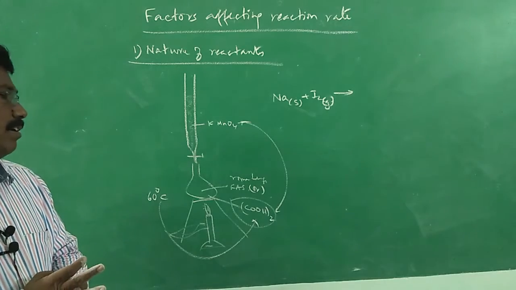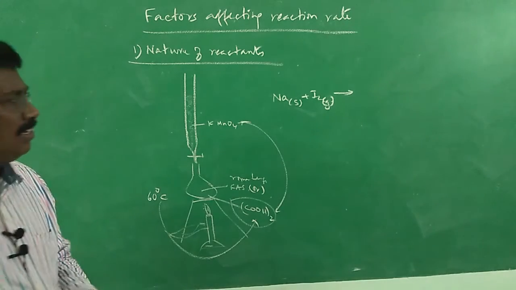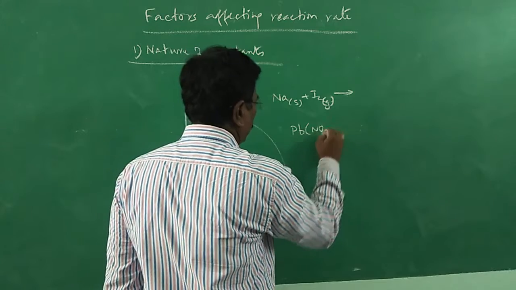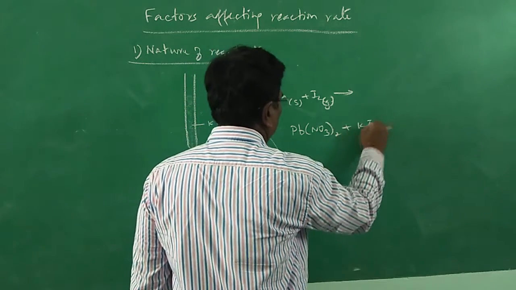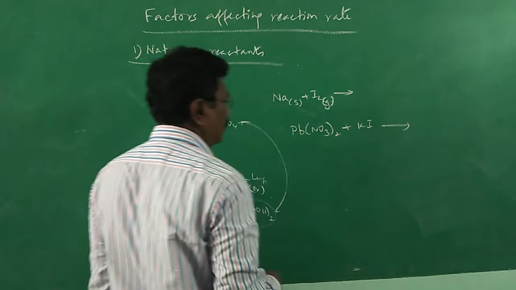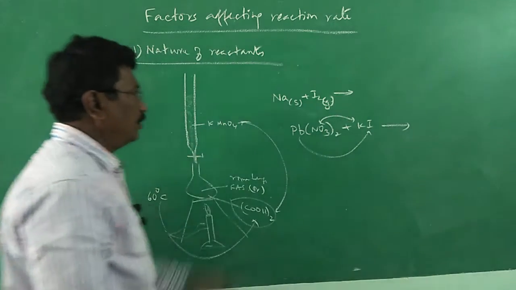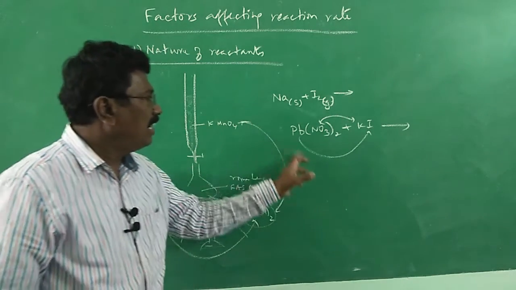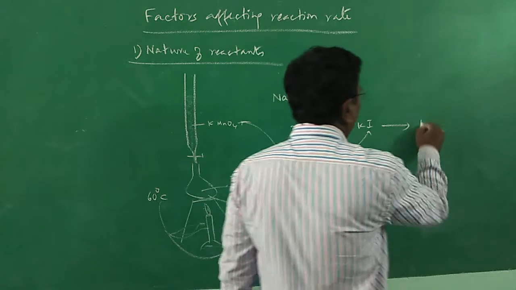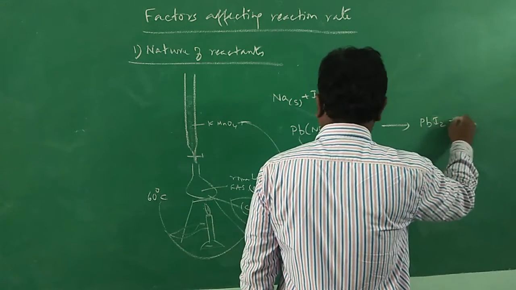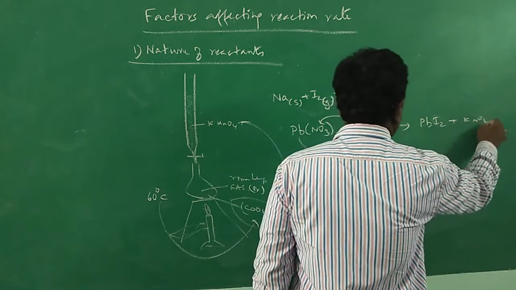therefore the reaction will be faster. And then the reaction between lead nitrate solution, it is a colorless solution, with potassium iodide solution. Here, double decomposition reaction. Here, lead iodide, PbI2, and potassium nitrate.